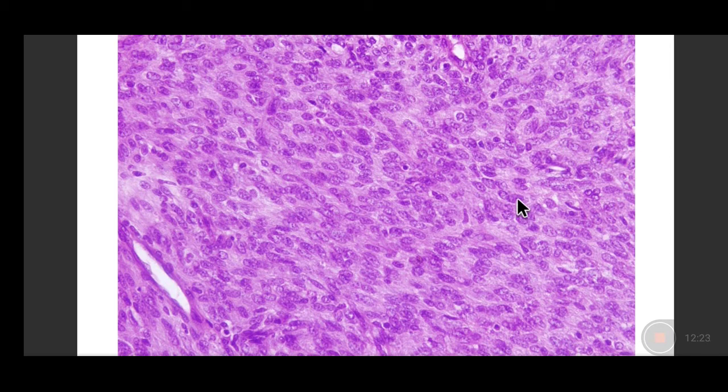Now, what will fibrosarcomas be positive for? Fibrosarcomas will show immunohistochemical expression of vimentin, which is a pan-mesenchymal marker. Vimentin will be positive in both leiomyosarcomas and fibrosarcomas. However, the fibrosarcomas will lack smooth muscle markers. So that is how we will be able to differentiate the two. The other thing is leiomyosarcomas generally show much more pleomorphism as compared to fibrosarcomas, and the well differentiated ones may show a fascicular pattern intact.